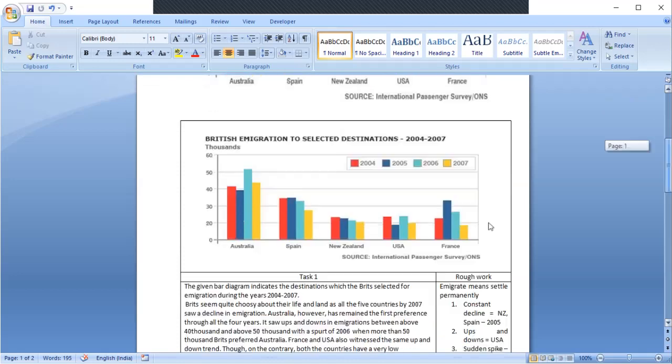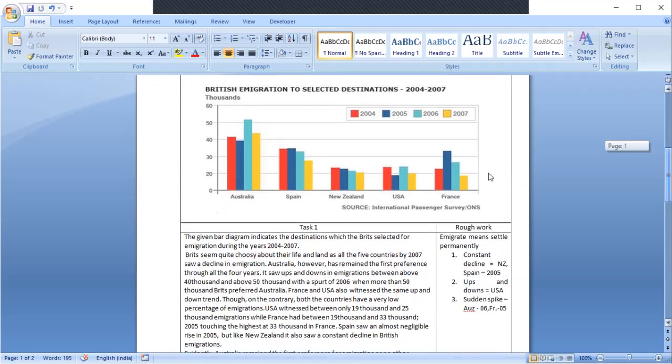Before beginning with the writing of the answer, you must prepare a little rough draft. So what I have written here is immigration, which means settling permanently. So constant decline is in New Zealand. It is constantly going lesser and lesser and lesser. In Spain also, in 2004, whatever number is, then there is a slight rise in 2005.